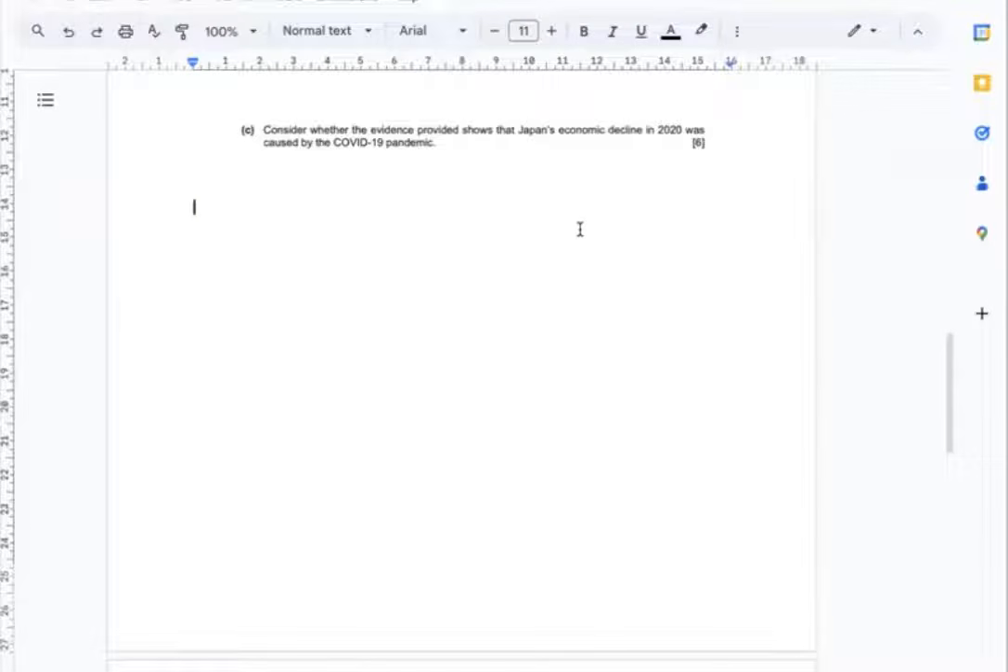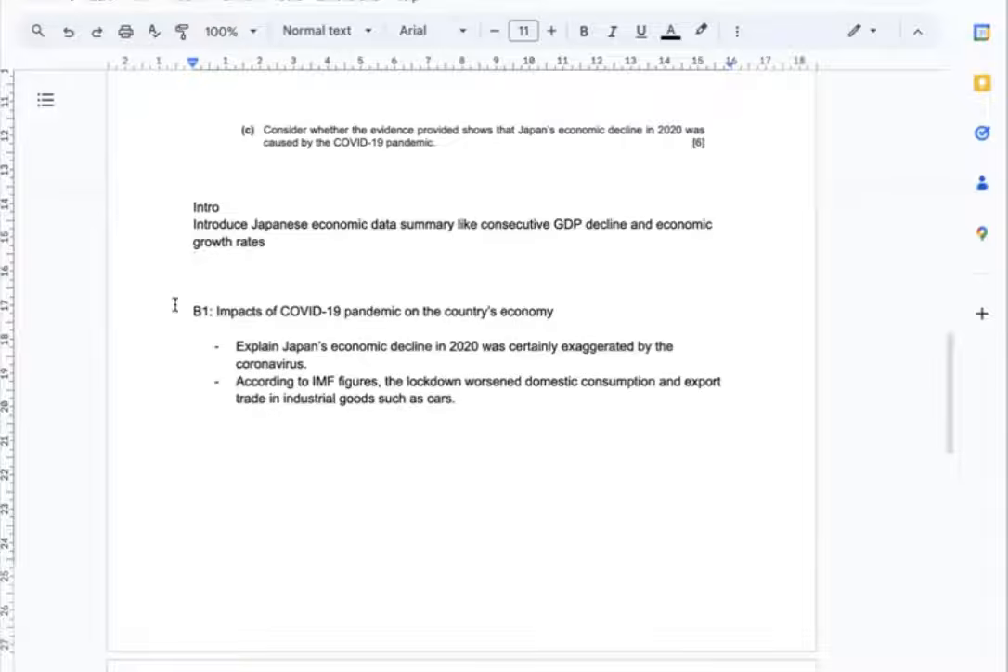Question C. Consider whether the evidence provided shows that Japan's economic decline in 2020 was caused by the COVID-19 pandemic. My mini essay can start with a summary of Japanese economic data, like its consecutive GDP decline and economic growth rate change. My body one can explain the impact of the COVID-19 pandemic on the country's economy. I can explain Japan's economic decline in 2020 was certainly exacerbated by the coronavirus.